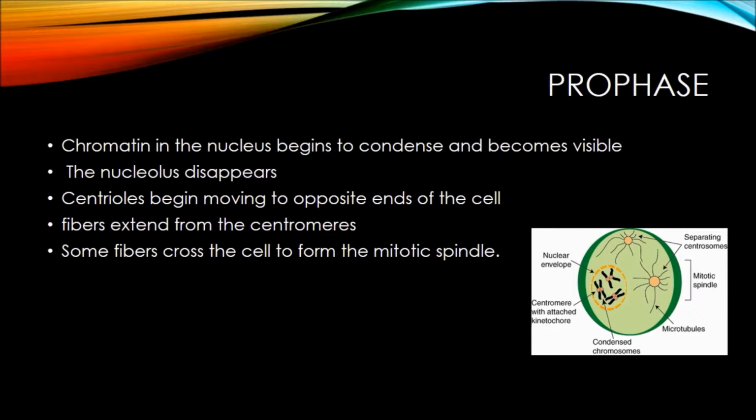Prophase. In this phase, chromatin in the nucleus begins to condense and become visible in the light microscope as chromosomes. The nucleolus disappears, centrioles begin moving to opposite ends of the cell, and fibers extend from the centromeres. Some fibers cross the cell to form the mitotic spindle.